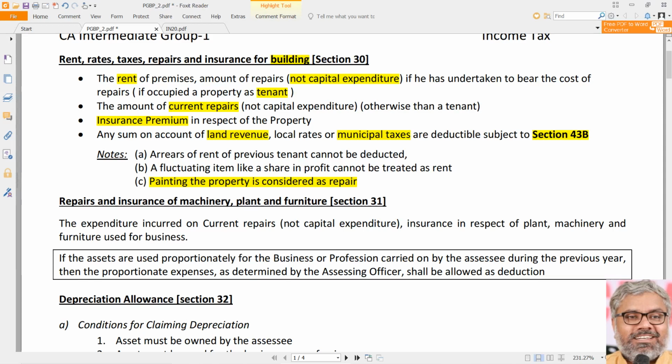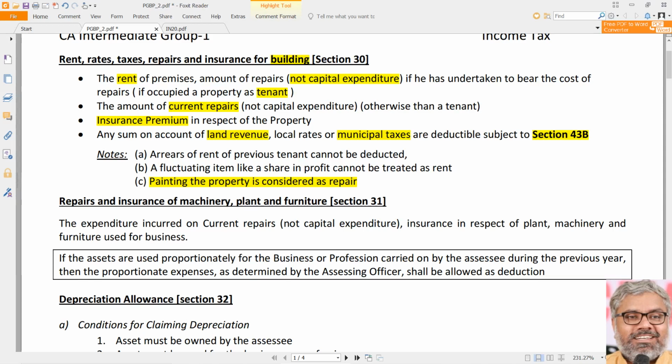Taxes, land revenue are allowed as deduction on payment basis. These are the deductions available to the SSC related to building. Once again, we have to be careful enough to identify whether the SSC is owner of the building or not. We should not assume things unnecessarily. If there is a rent on the debit side of P&L account, and nothing is mentioned in the question, that means that is a rented building, the SSC is a tenant. Of course, it is allowed as deduction.